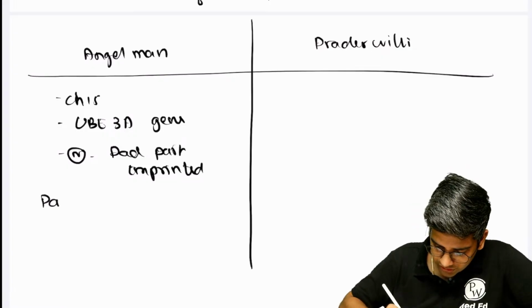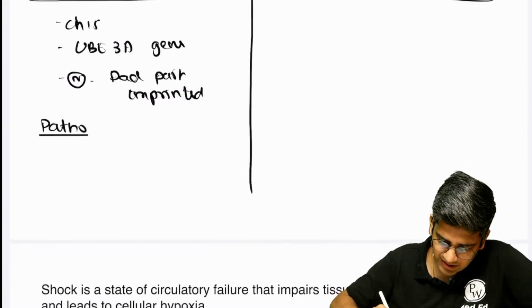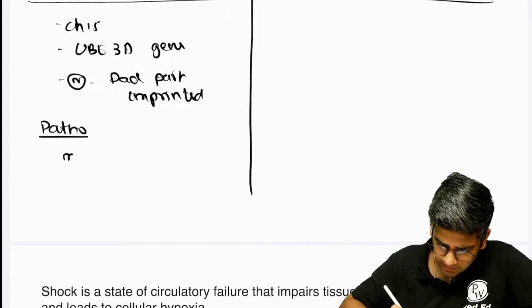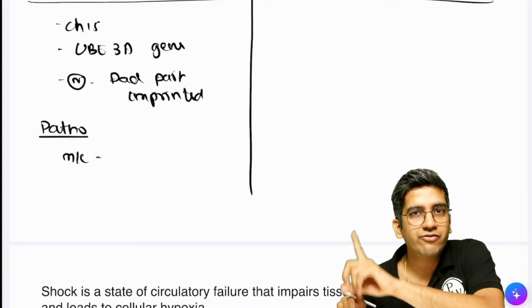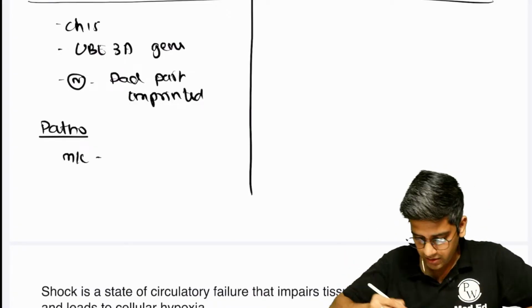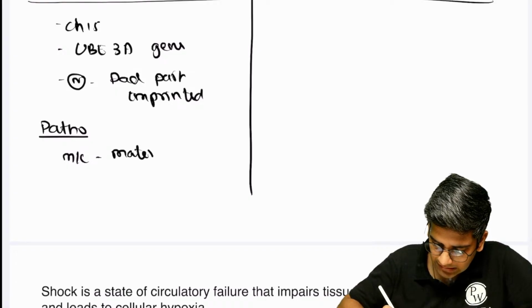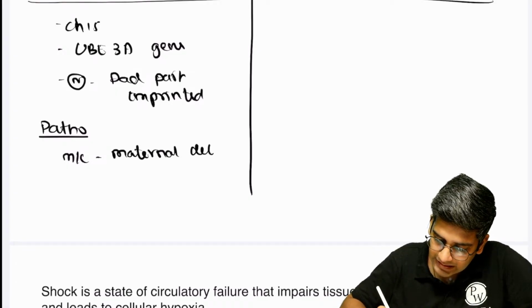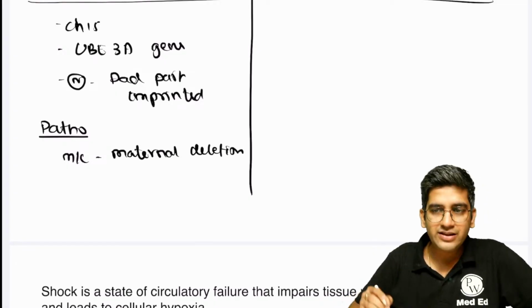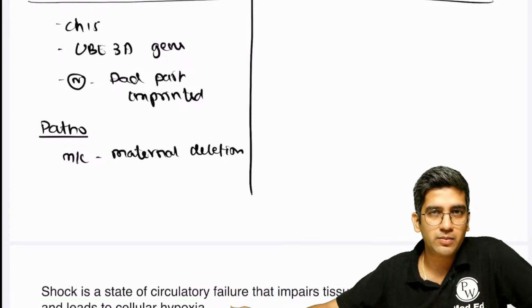So pathogenesis, two parts. Actually three. If you write two, that's more than enough for me. The most common thing is, who's the only functioning allele here? Mom's. So maternal deletion. Maternal deletion of the UBE3A gene will result in a problem.